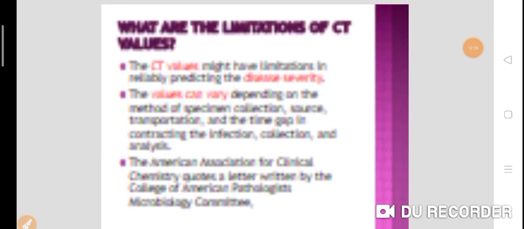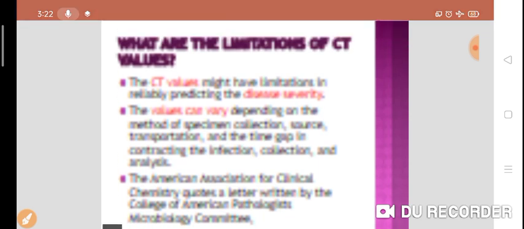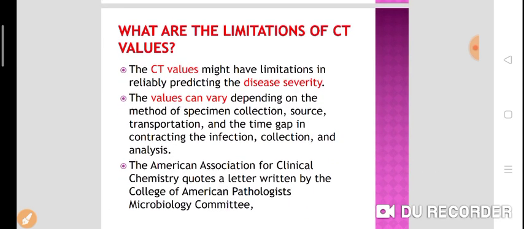Now, what are the limitations of the CT value? The CT value might have limitations in reliably predicting disease severity. You cannot predict from the CT value whether a particular infection is severe or not.